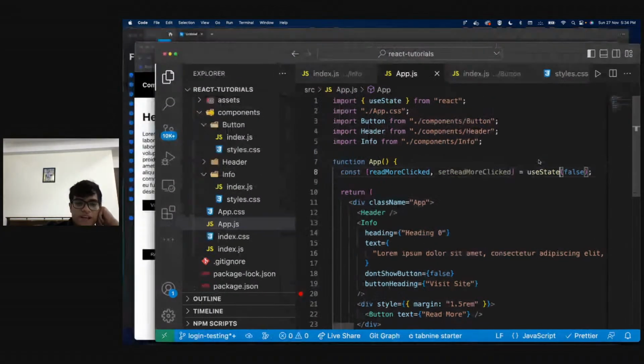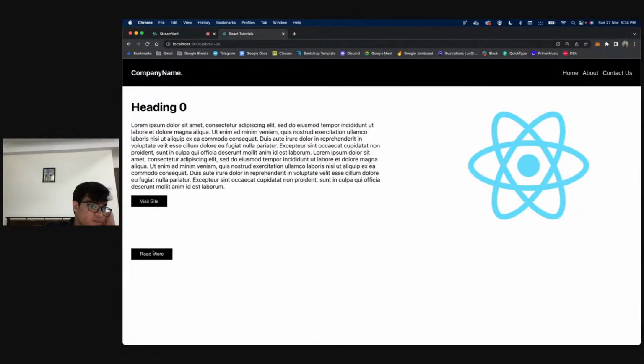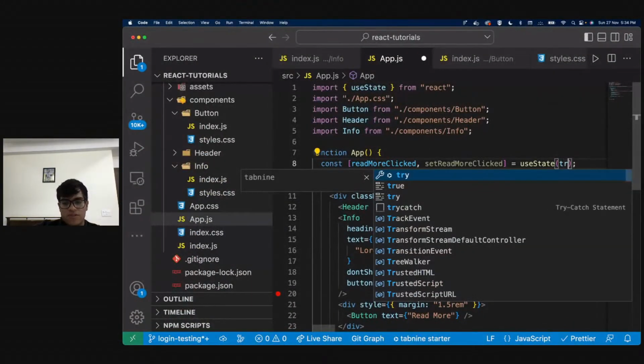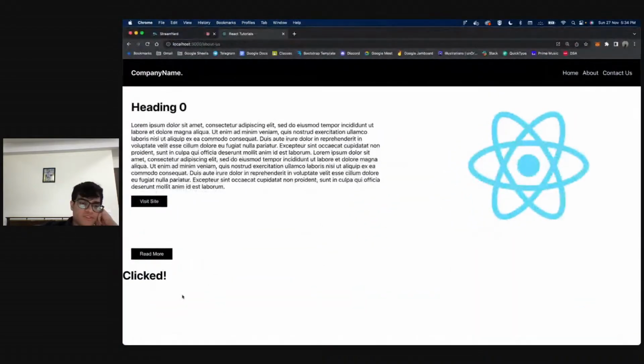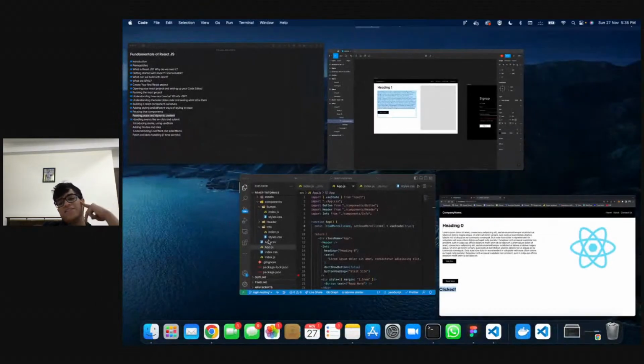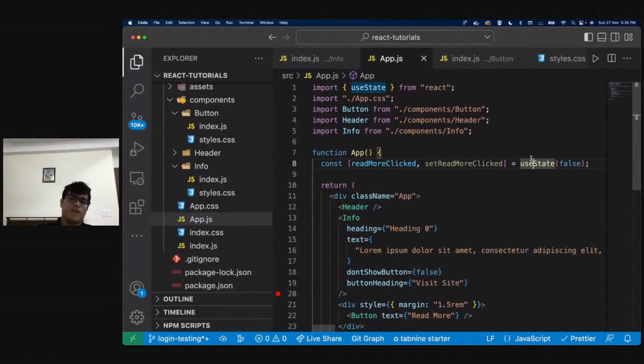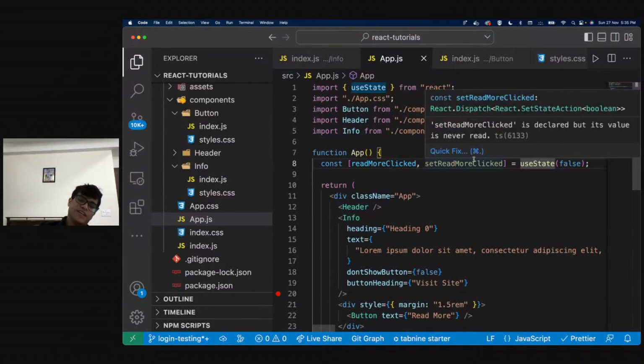If I go ahead now and see, nothing breaks, everything is working just fine, right? If I make this true, this becomes true and it shows clicked, correct? So now I just need to connect this particular state with my button. And how do I do that, right? Something that you must notice, that there's this setReadMoreClicked as well.